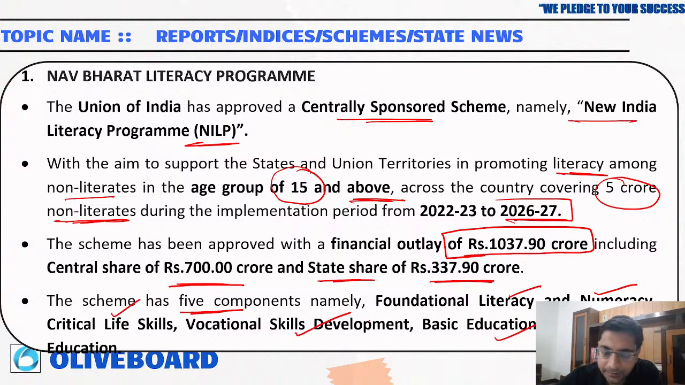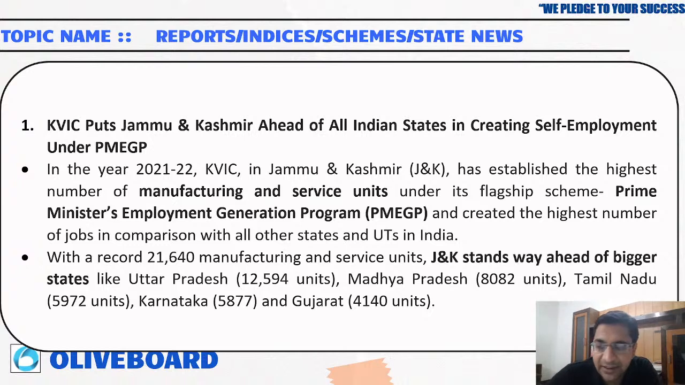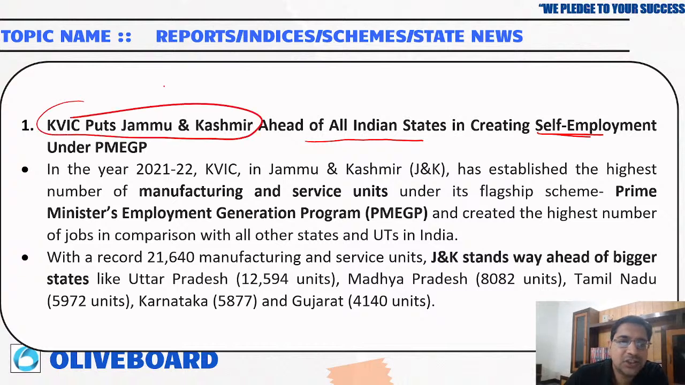Then KVIC, Khadi and Village Industries Commission, has put Jammu and Kashmir ahead of all Indian states in creating self-employment. So this news becomes very important because it is related to Jammu and Kashmir and also to KVIC. In 2021-22, KVIC in Jammu and Kashmir has established the highest number of manufacturing and service units under the Prime Minister's Employment Generation Program.